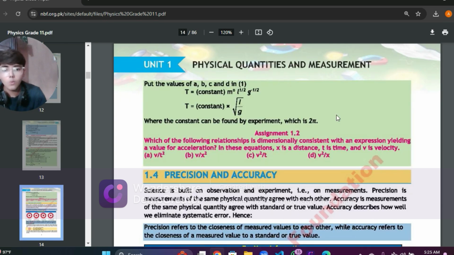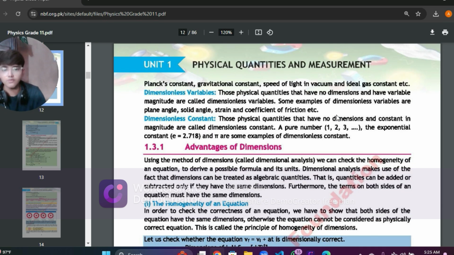Now, what are the advantages of dimensions? You can just simply read that and try to amplify. I will just explain the homogeneity of an equation. You can stop the video and read the advantages, because I believe that isn't important to understand yet. It is initial, it is good, that is not bad for studying. You can increase your knowledge by studying anything. So you can go through it.